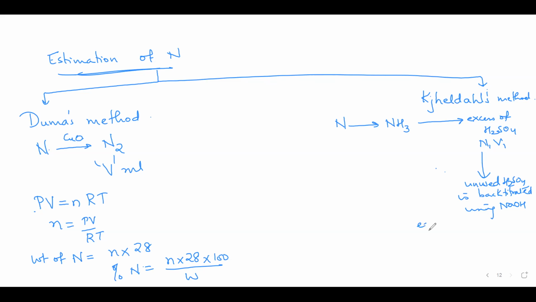Supposing the equivalents of NaOH used are N2V2. So could you give me the equivalents of sulfuric acid reacted with ammonia? I'm adding how many equivalents? N1V1. उसमें से NaOH के साथ कितने रिएक्ट हुए हैं?